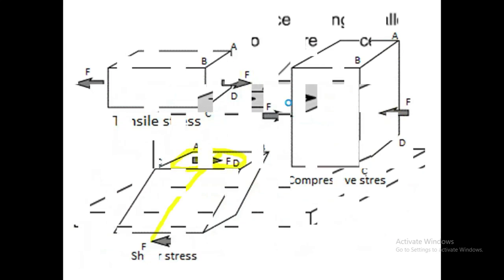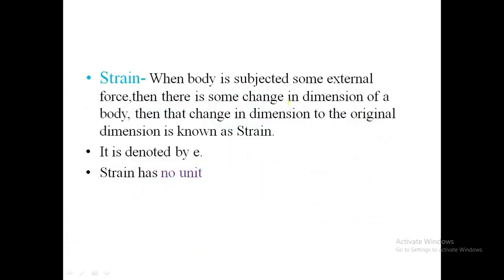Now we turn towards strain. Whenever some stresses are formed in a body, some strains are also formed. So what is meant by strain? Strain means when a body is subjected to some external force, there is some change in dimension of the body, and that change in dimension to the original dimension is known as strain. Simply, strain is the ratio of change in dimension to the original dimension of a body. It is denoted by small letter e or epsilon. Strain has no SI unit.